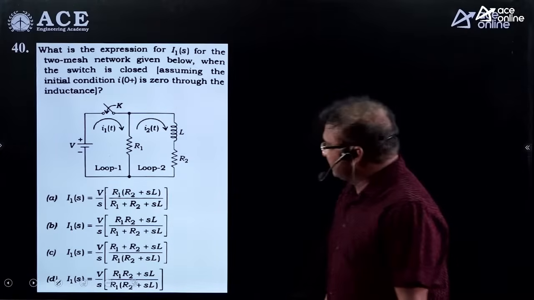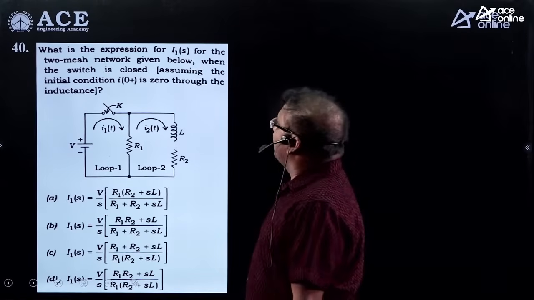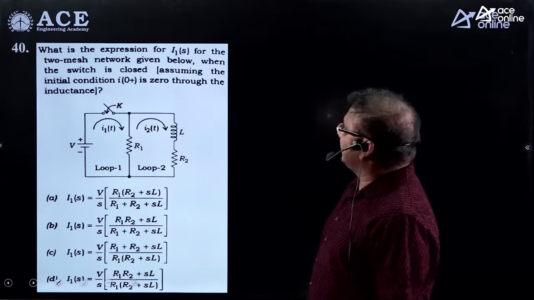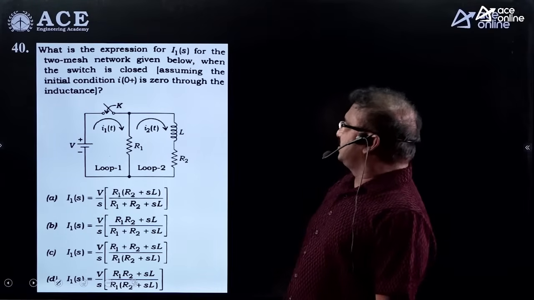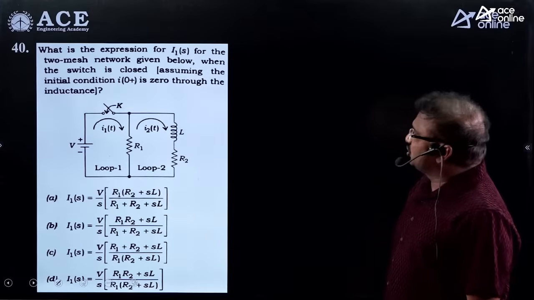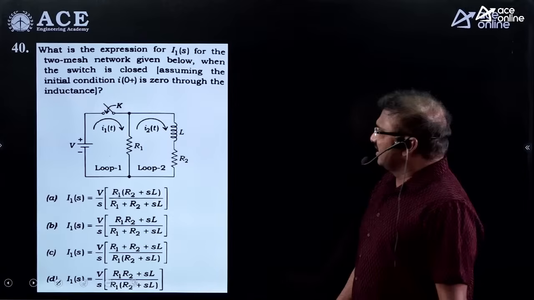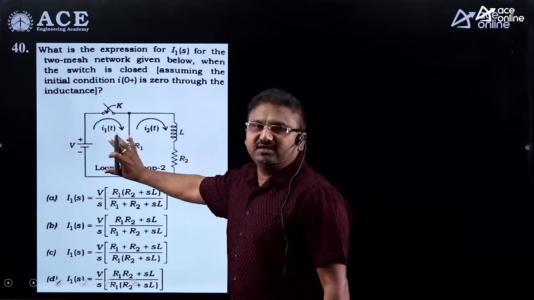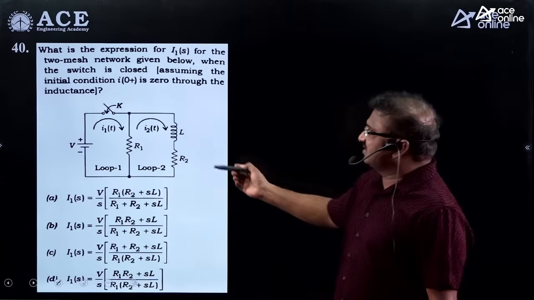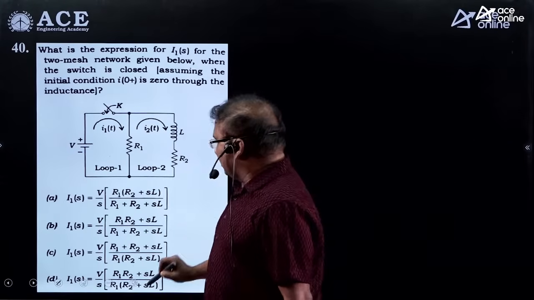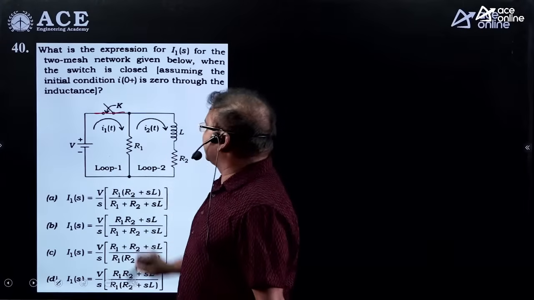The next question is given. This is related with the transients. What is the expression for I1 of S for the 2 mesh network given below when the switch is closed, assuming the initial condition I of 0 plus is 0 through the inductance? This is very simple here. Here it was given in terms of time domain, you have to convert in terms of the S domain after t equal to 0. As per the switch direction, after t equal to 0 the switch is going to be closed. That's why this is the condition, you can take it.